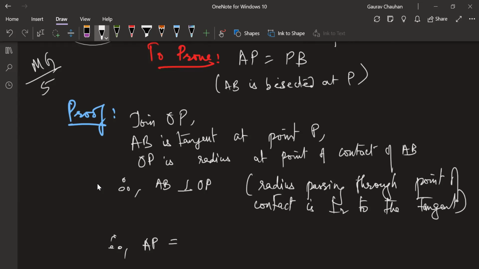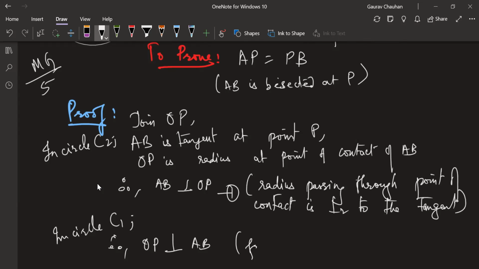Now I want you to notice this. In this first part, we are talking in a circle. Which circle are we talking about? This tangent is for which circle? Yes, Deepak, smaller circle. So this is in circle C2. Now in the next part we are talking about circle C1 because we're taking it as a chord. Therefore, in circle C1, AB is perpendicular to OP. We know that OP is perpendicular to AB. This is shown above, from 1.